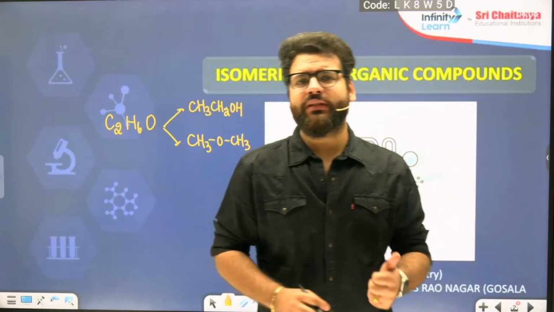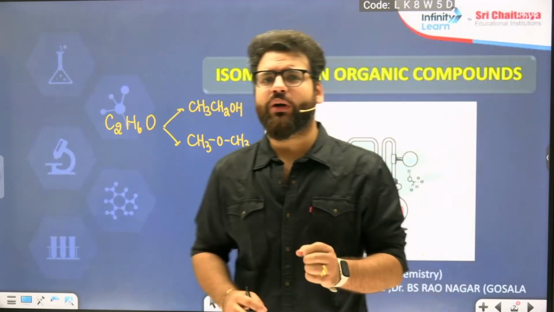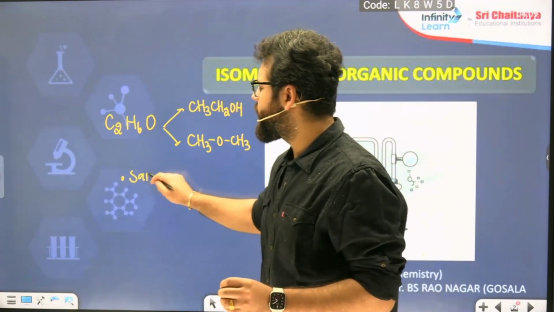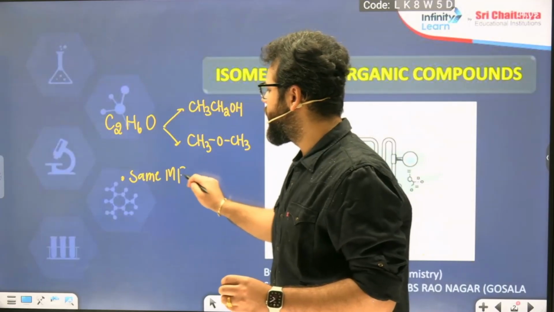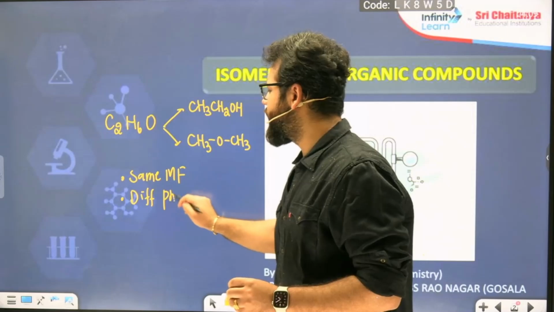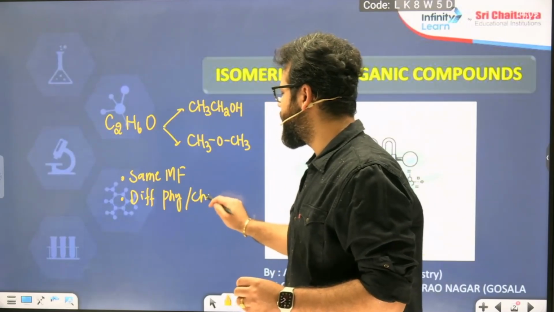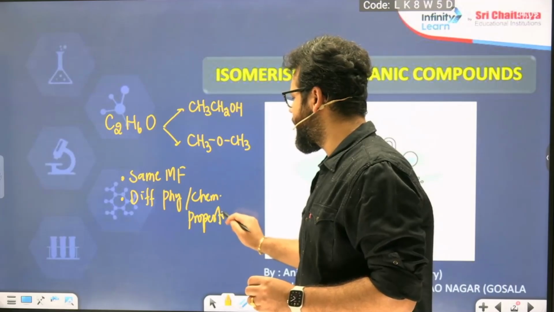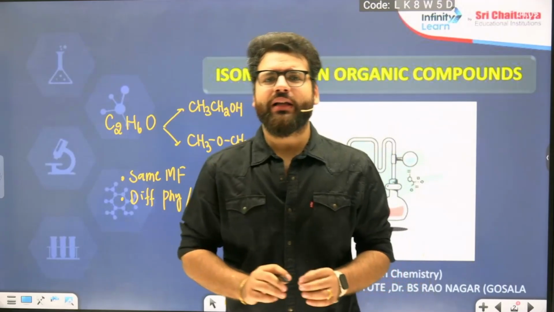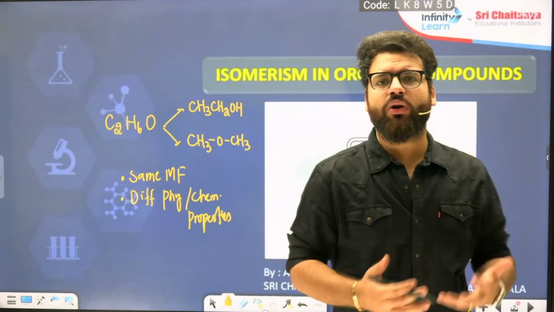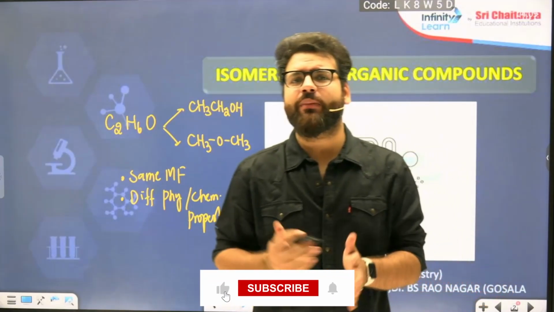So with this we will start our class today. Isomers have the same molecular formula but different physical or chemical properties. Today the class is a short and simple class where I will give you tricks and tips to draw the total number of isomers for any particular compound.